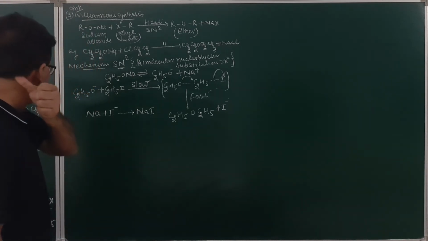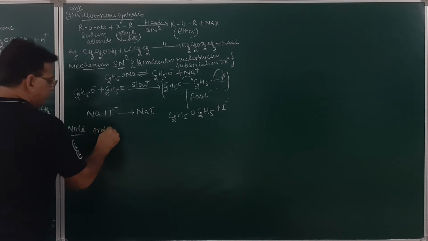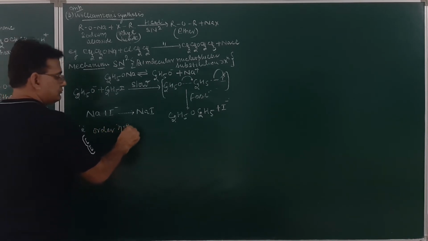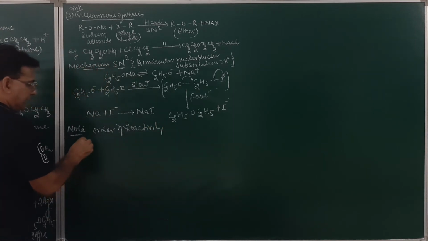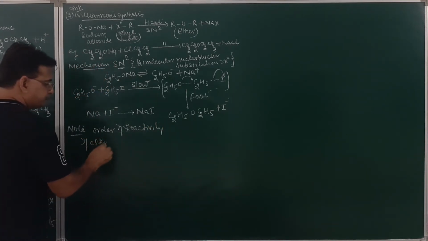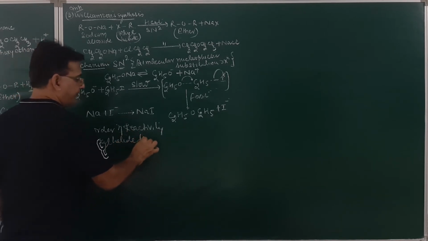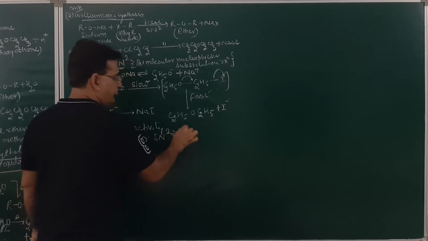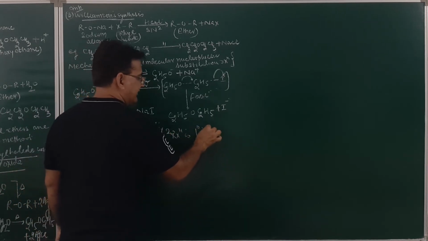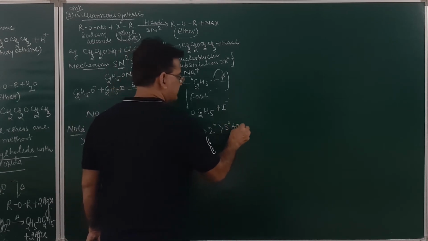Now in SN2 reaction, just see the note over here. Order of reactivity of alkyl halide for SN2 reaction is 1 degree is more as compared to 2 degree as compared to 3 degree alkyl halide.